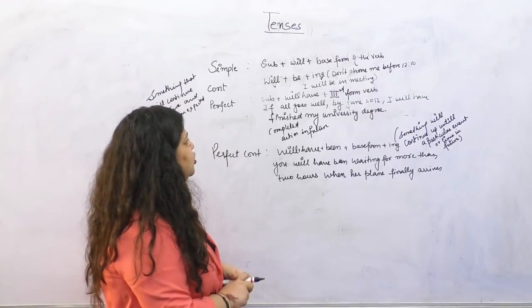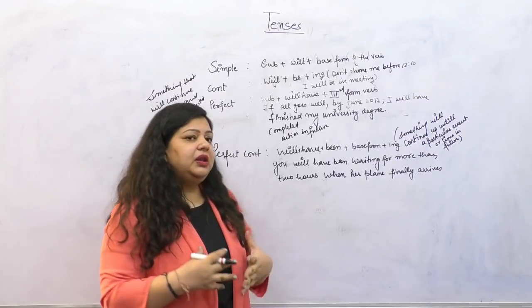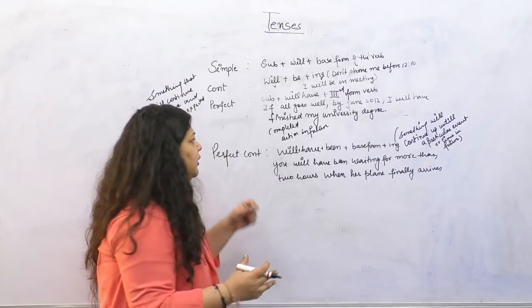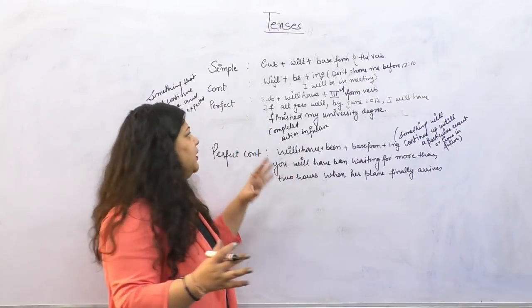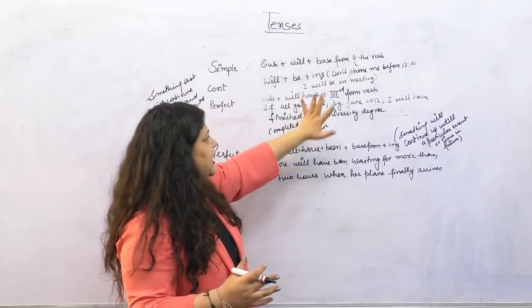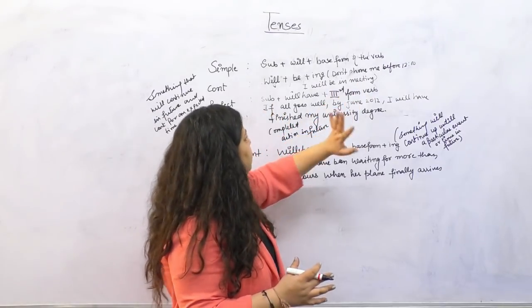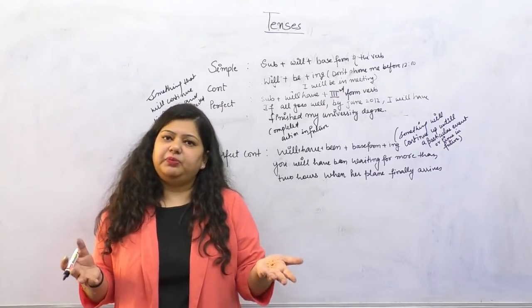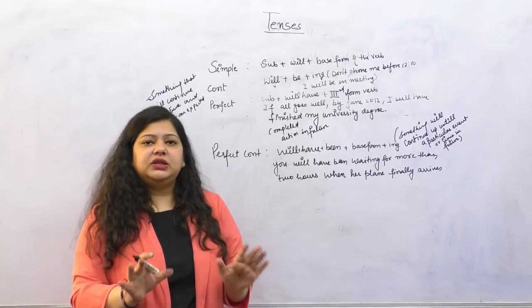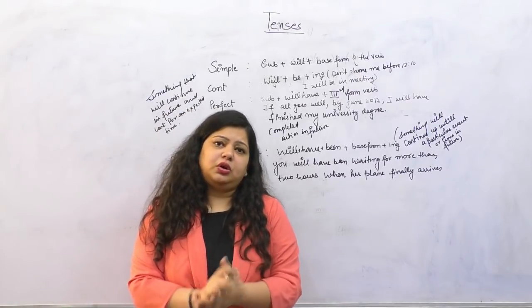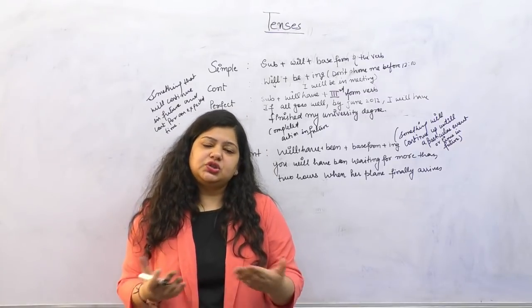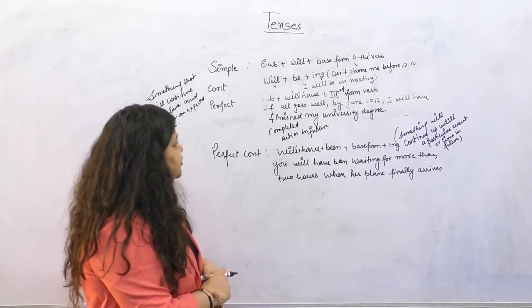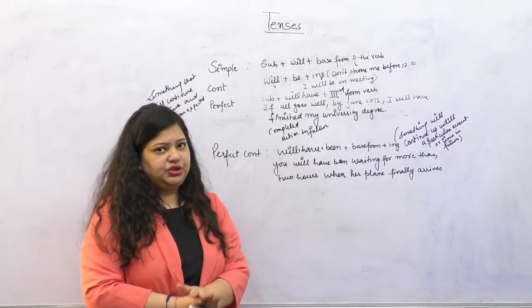Second is continuous. Continuous means something that will continue in future for a specific interval of time, right? Or maybe in the expected time frame. For example, continuous is will be plus ing. Like, don't phone me before 12, I will be in a meeting, right? So this is something that will happen in future for a specific period of time, or the interval that he said: don't call me at 12 o'clock because I'll be in a meeting. Such sentences we write in future continuous. So the formula is very simple: will plus be plus ing, right?